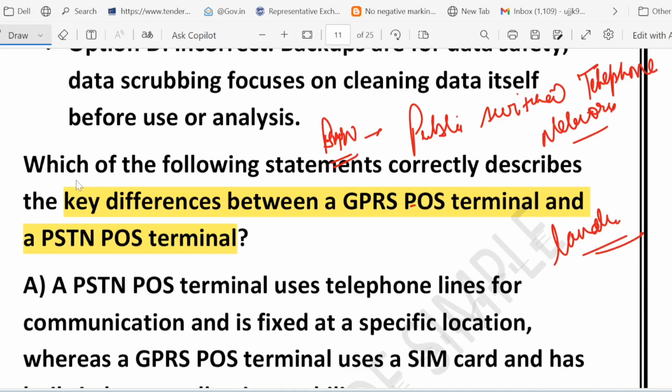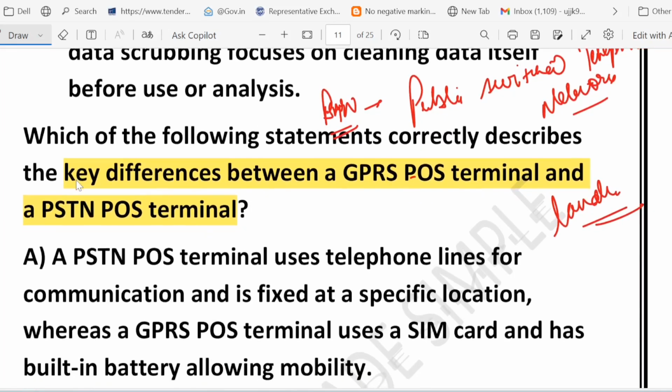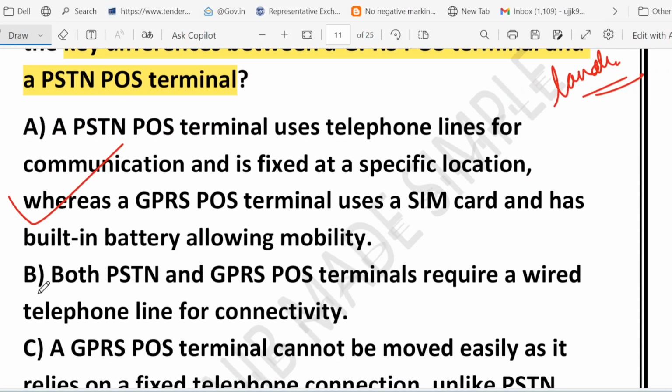What about GPRS? So GPRS POS machine uses SIM card, just like a mobile phone. They can work anywhere with mobile network coverage. And because they have a battery, they can be carried around. For example, a waiter bringing the machine to your restaurant table. That is called GPRS POS terminal. So this one is the correct one. What about B? B is wrong because only PSTN POS needs a wired telephone line. GPRS is wireless. It uses the mobile network.